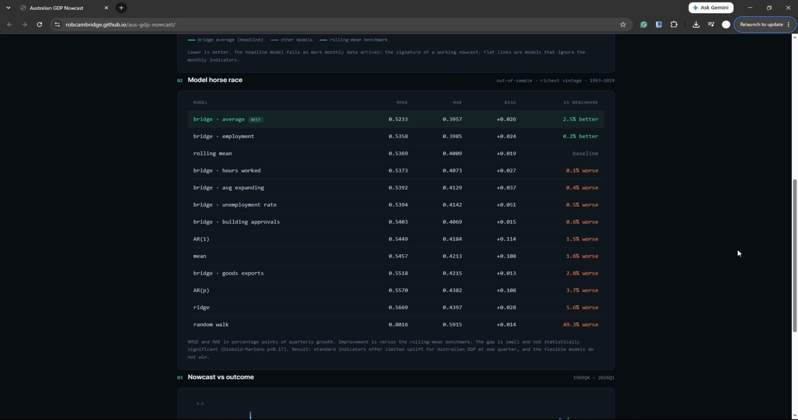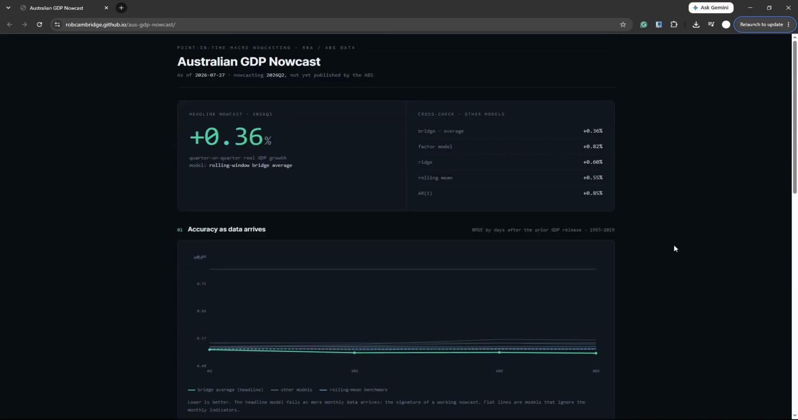So I ran backtests in a horse race style with every model mentioned, comparing predictions that each model would have made at each quarter in the past, only using the data that would have been available at that point in time, and then comparing these predictions to the actual GDP results from each past quarter. As you can see, the simple bridge average won, and so the top of the dashboard showing my results has the simple bridge as the nowcast prediction.